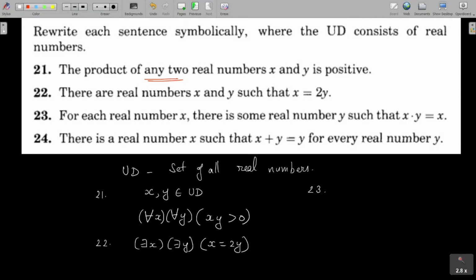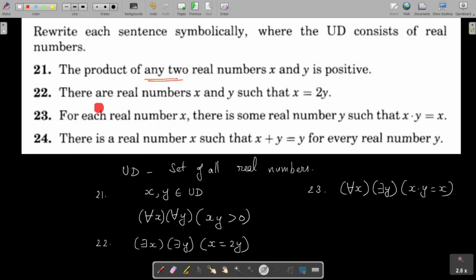And problem 23, for each real number x, there is some real number y such that x into y equal to x. Here also we take x and y from the universe of discourse. For the real number x, the quantifier used is for each, represented by the symbol for all x. So for all x, and the quantifier for y is there is some real number y, that is there exists y. The condition is x into y equal to x. Here note that for each represents the universal quantifier and there is some represents the existential quantifier.